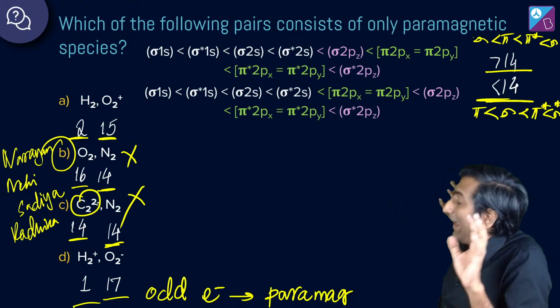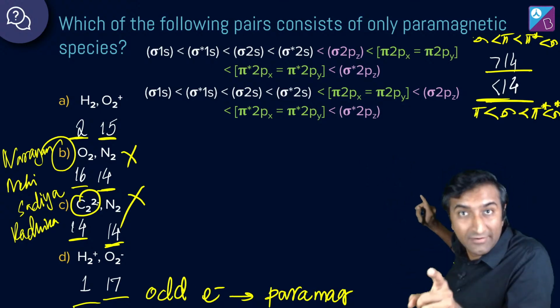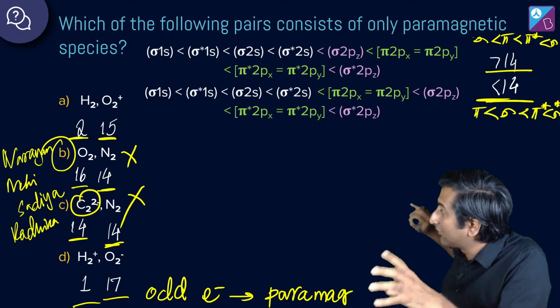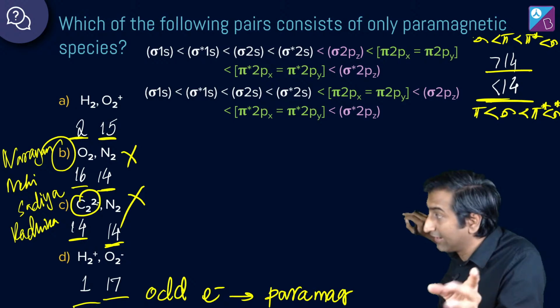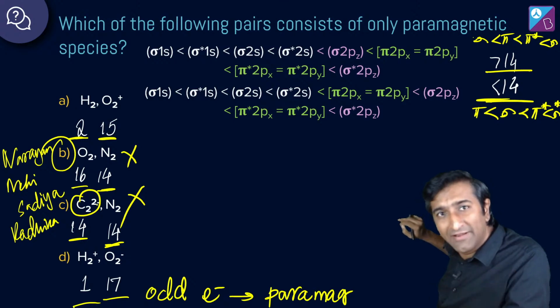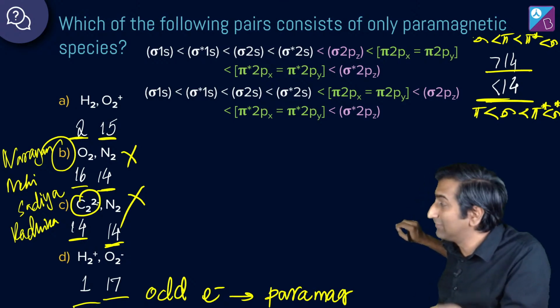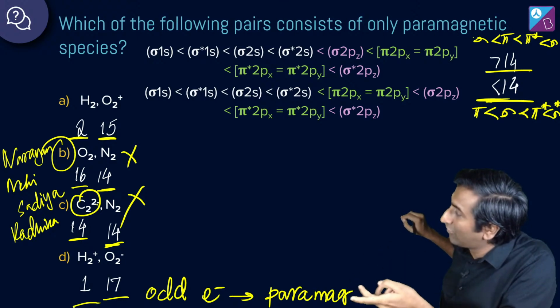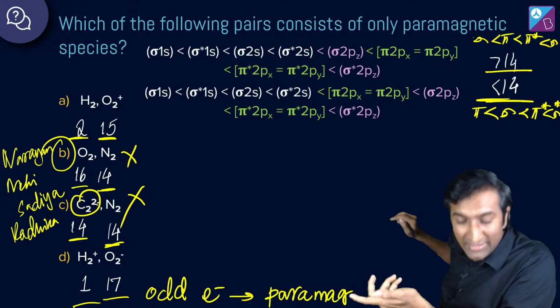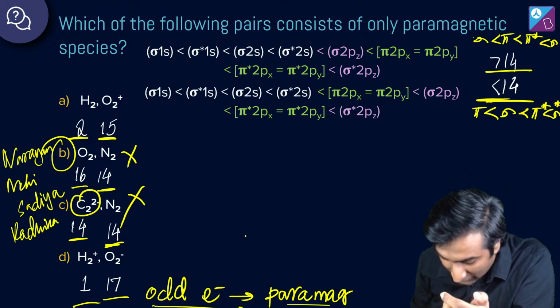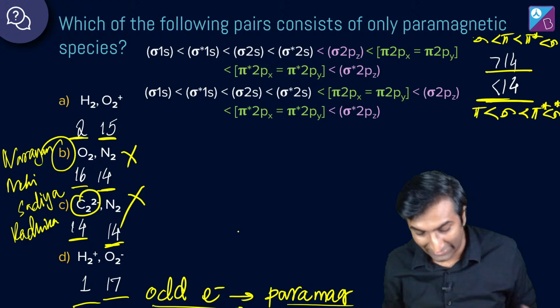You see, in every question so far, what do I do first? First I write down the number of electrons. Don't skip this step. I know you have a trick, the 14 electron one, a very good trick. But there is an even easier lower hanging fruit. Just write all the electrons in all of these species, and with that itself you will solve this. Yeah, you see that? Only one has an odd number of electrons, so that one is paramagnetic, done. It's a 15 second job.